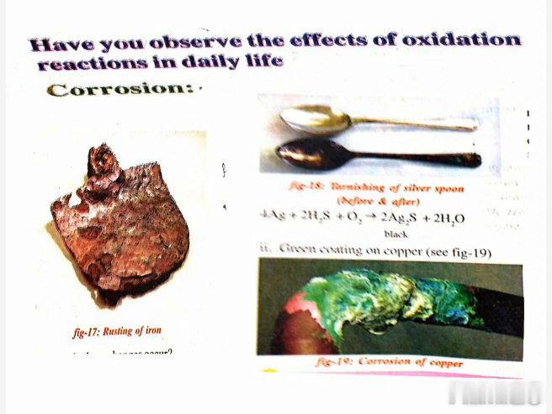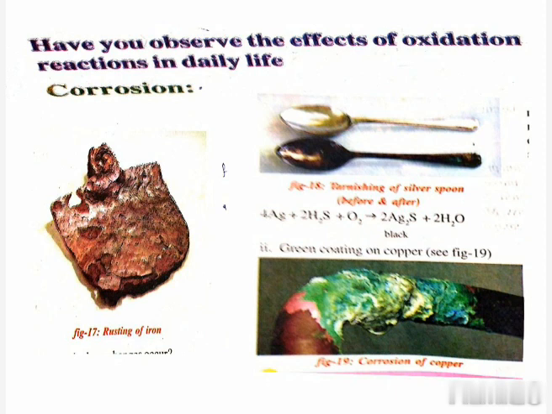Corrosion can be prevented or at least minimized by shielding the metal surface from oxygen and moisture. It can be prevented by painting, oiling, greasing, galvanizing, chrome plating, or making alloys. Okay, so we will discuss these methods in the next 10th class. What is the meaning of galvanizing and chrome plating, we will discuss in the next classes.